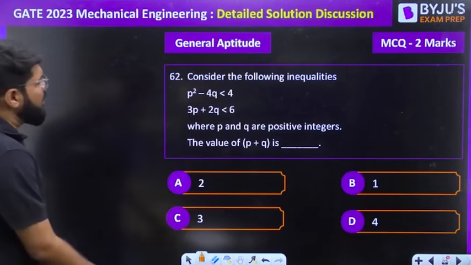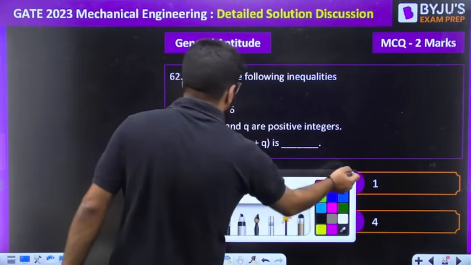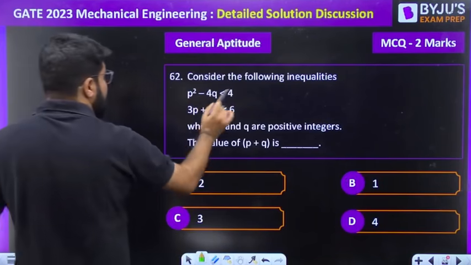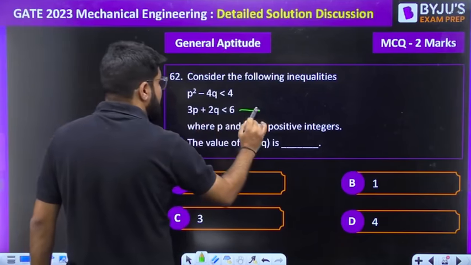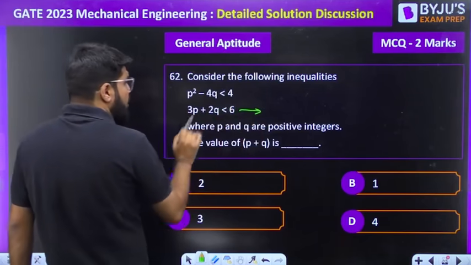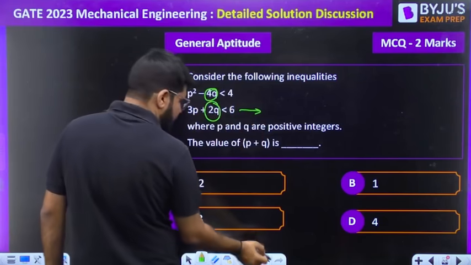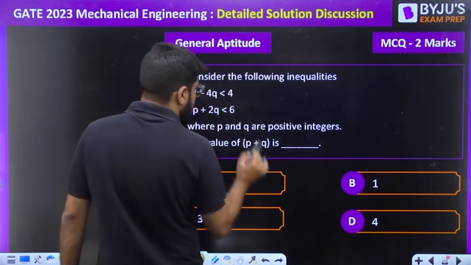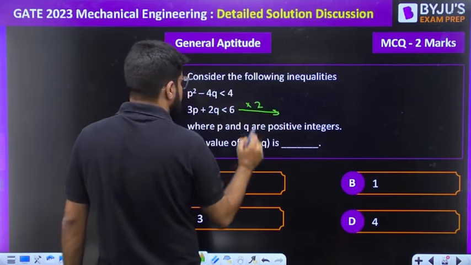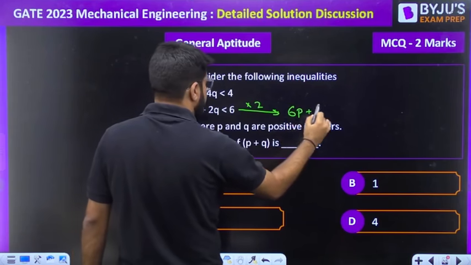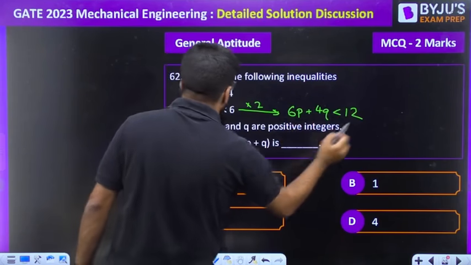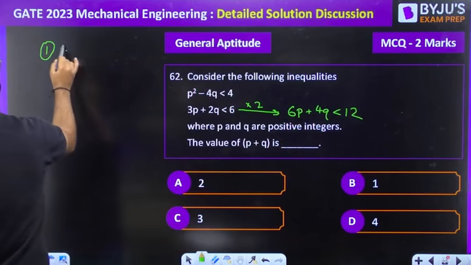62. Inequality based question. It will be done very quickly. P square minus 4Q is less than 6 and 3P plus 2Q is less than 6. The upper one has 4Q, so let's make the second one 4Q too. Multiply by 2, so it becomes 6P plus 4Q less than 12. Now just add 1 and 2.